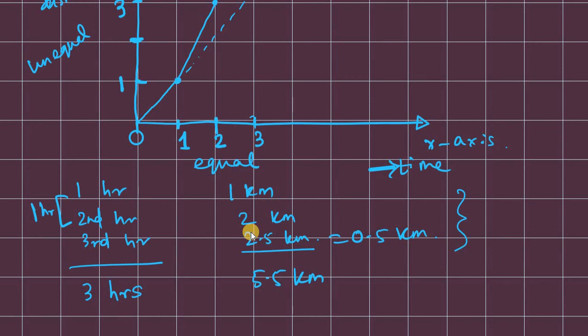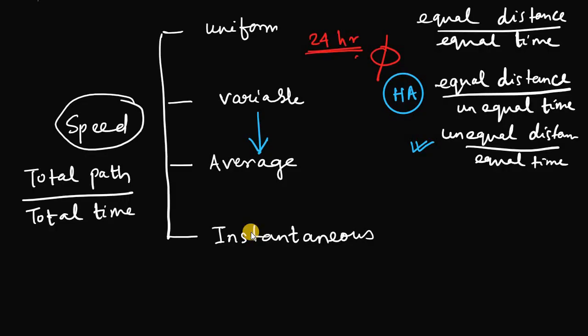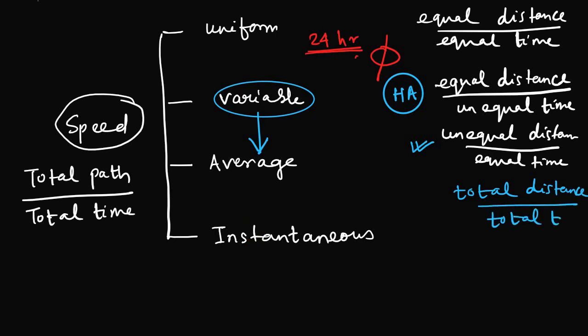Okay. So average speed for a given motion is defined by the ratio of total distance by total time, as I have drawn. So if somebody asks you to find the average speed of something, you should know that first of all the body is traveling with variable velocity. Then only you go on to find its average speed. So the formula is very simple: total distance divided by total time. This is the average speed.